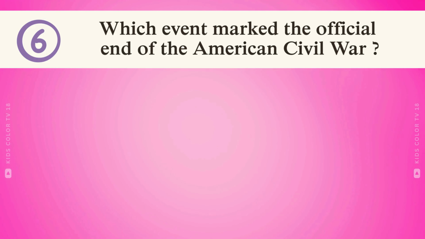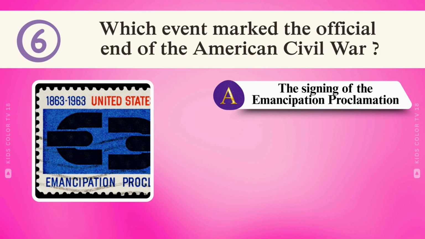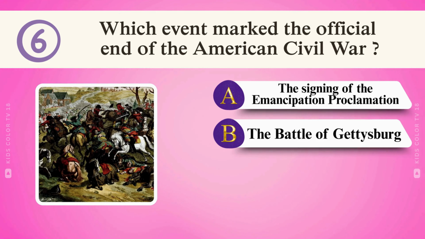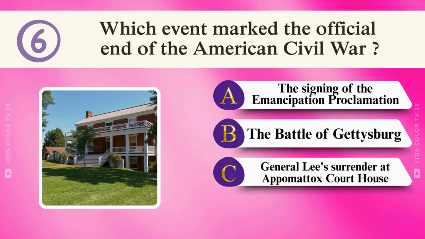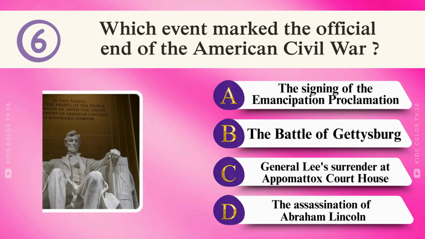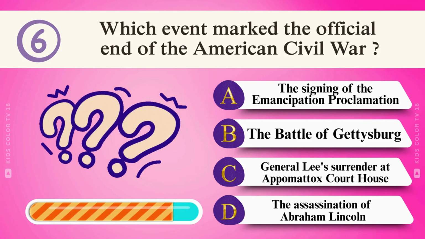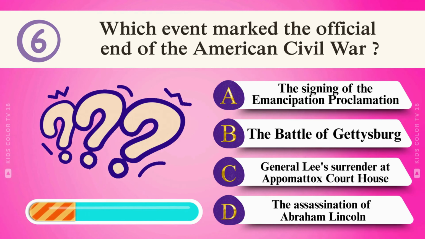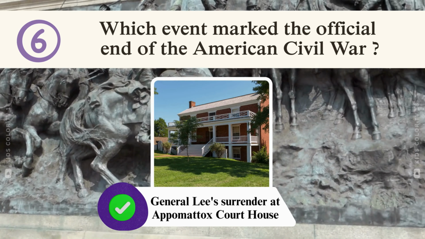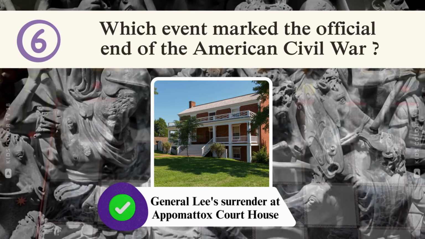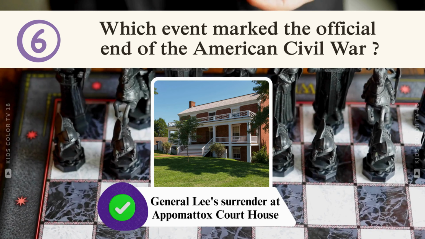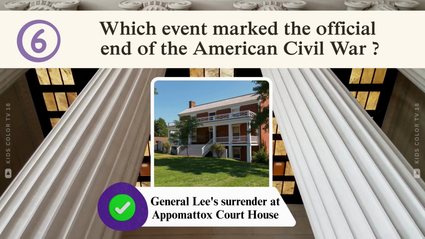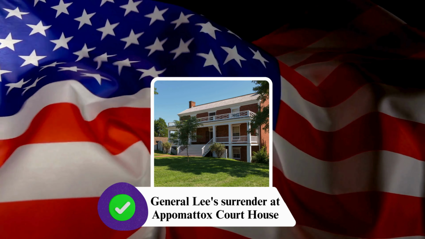Which event marked the official end of the American Civil War? The signing of the Emancipation Proclamation, the Battle of Gettysburg, General Lee's surrender at Appomattox Courthouse, the assassination of Abraham Lincoln. The American Civil War officially ended when Confederate General Robert E. Lee surrendered to Union General Ulysses S. Grant at Appomattox Courthouse on April 9, 1860.